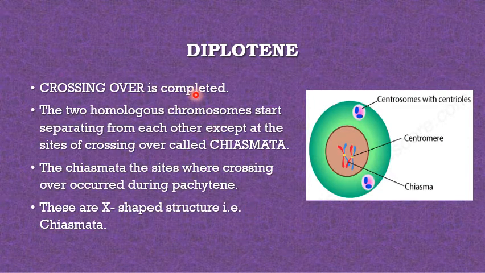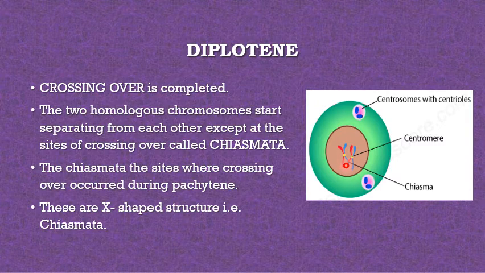So crossing over is completed, as you can see in this picture. So that is completed, and they are being separated. But the point where they are not separated, which is the X-shaped structure, is known as the chiasmata. This is the point where the crossing over takes place.